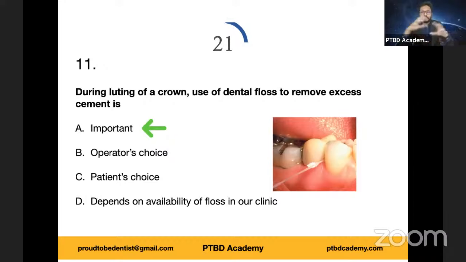Not fine amounts, but the bulk can be removed using this knotted dental floss, passing interproximally towards the margins. Consider this very, very important, and it also helps us to evaluate the fit of the contacts between the prosthesis and the adjacent tooth. In fact, that's a mandatory exercise for us during our post-graduation as well.